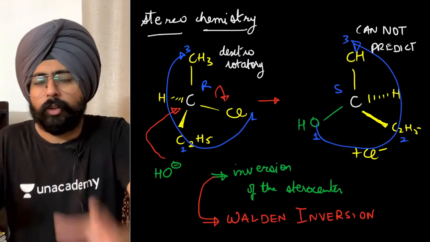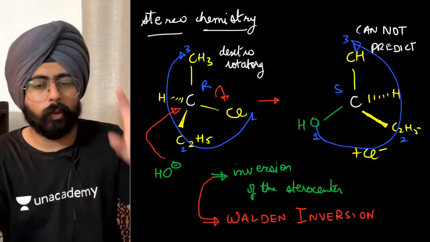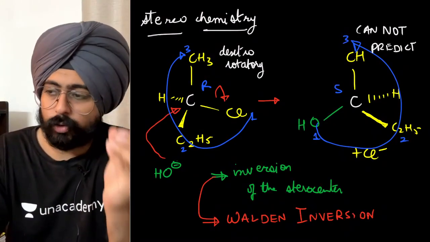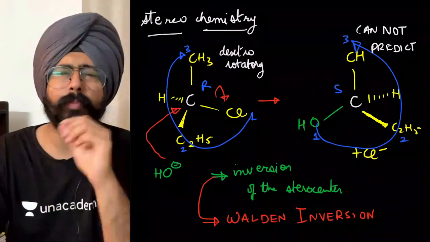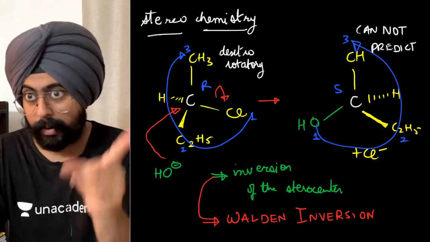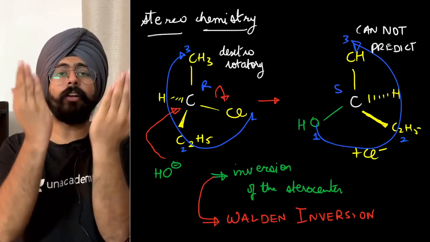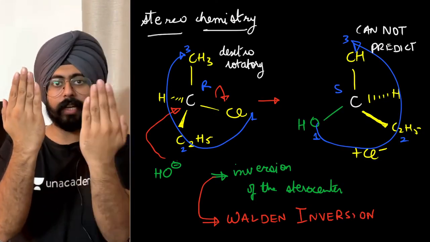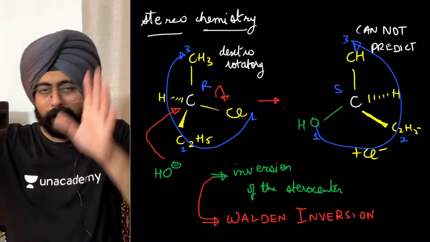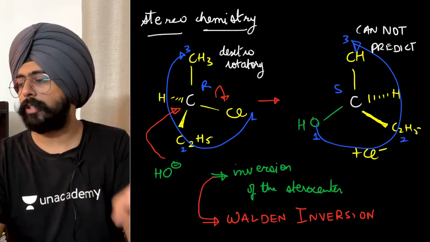Unless and until you put it in the polarimeter, you do the experiment, you see where the light is bending, you cannot predict whether it is dextrorotatory or levorotatory. Dextrorotatory and levorotatory nature can never be predicted. It always has to be determined by an experiment. The only case you can be sure of is if there are two enantiomers. If one is dextrorotatory, the other obviously will be levorotatory because there's no other option. Unless you have two enantiomers, there is no possibility of predicting whether a compound is dextro or levo.